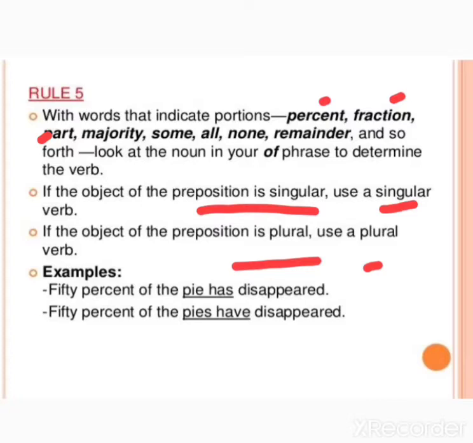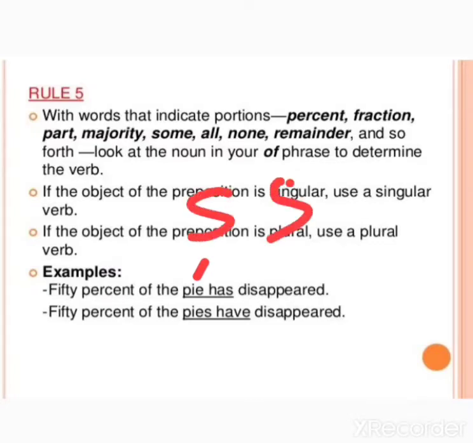Okay. So for example, 50% of the pie has disappeared. Look at the first sentence, 50% of the pie. Here the subject pie is singular in number. So that is why a singular verb will follow. The verb will also be in singular number. Come to the next sentence. 50% of the pies. Here pies is plural in number.